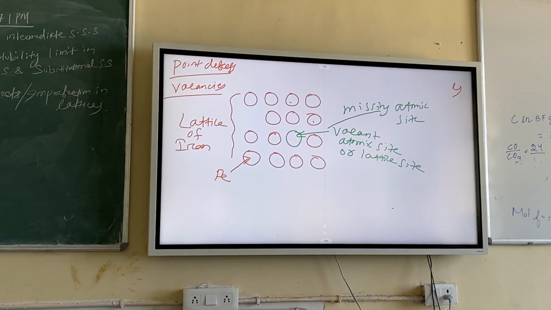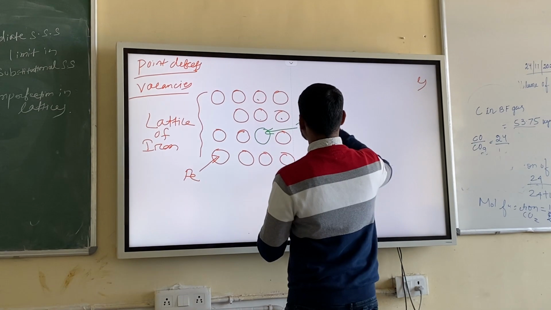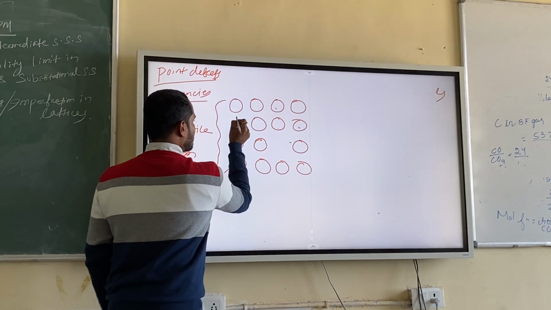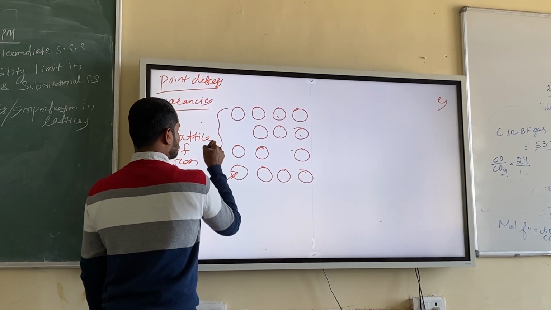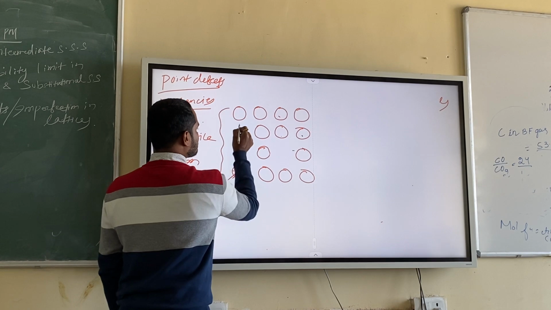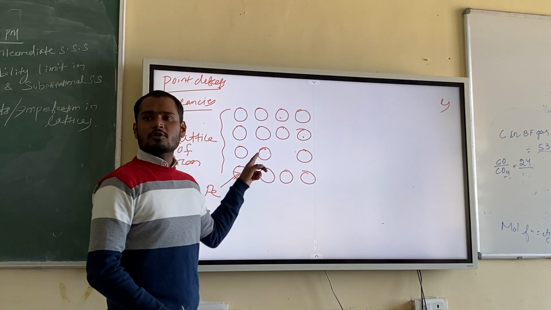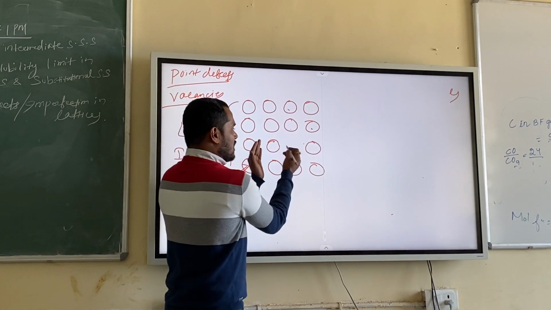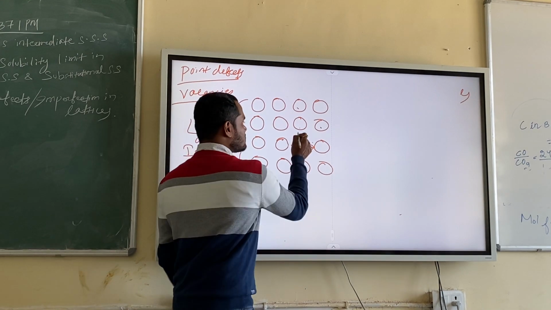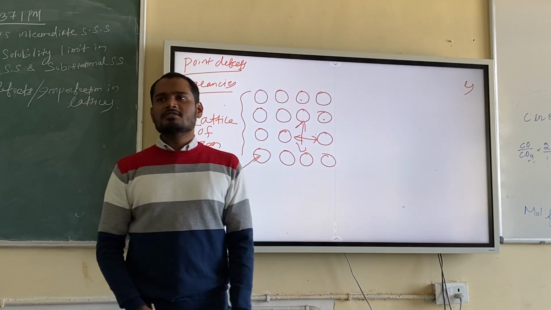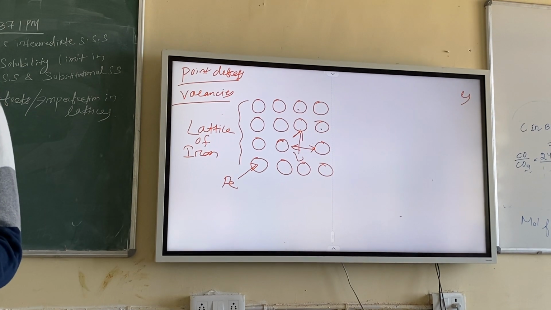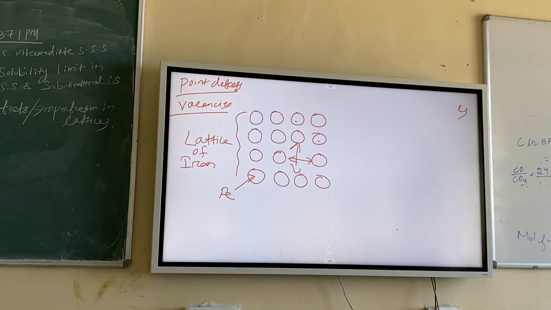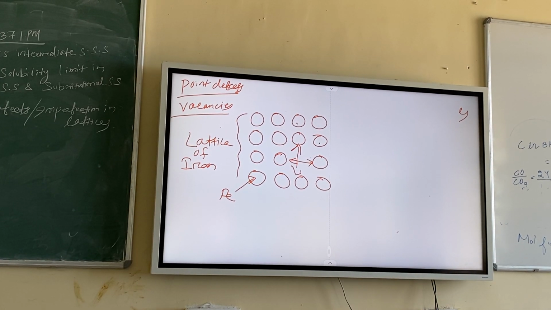Just imagine, suppose I want to draw like this. Okay, here an atom is there. What will happen to the atoms? Will the atoms remain as such, or will there be some changes? There is a huge difference now. Just have a look. This is not the equilibrium condition. So the atoms will come close. The atoms will not fill the site, they will come close, because atoms always try to remain in an equilibrium position.